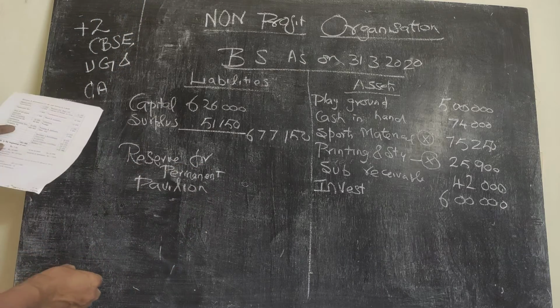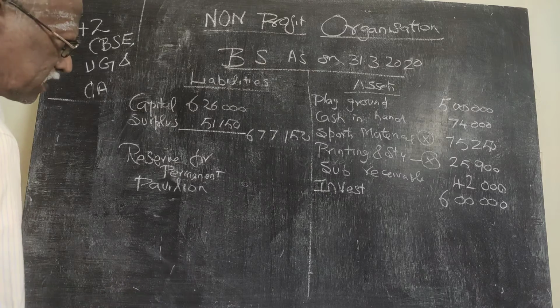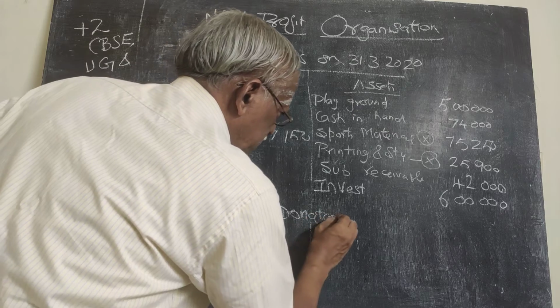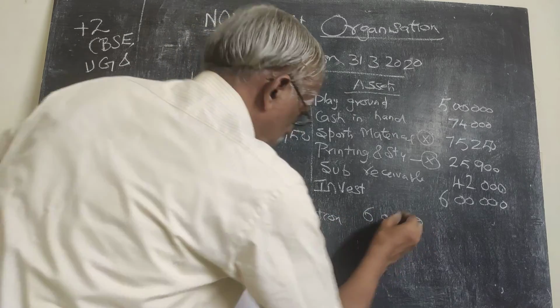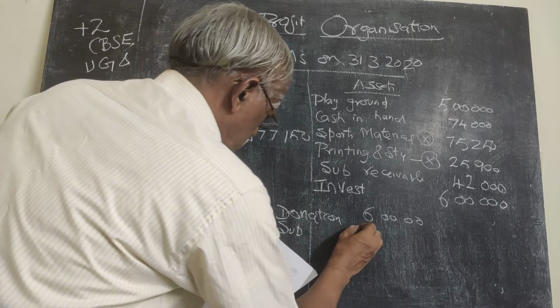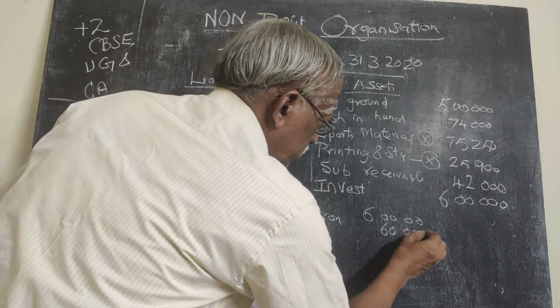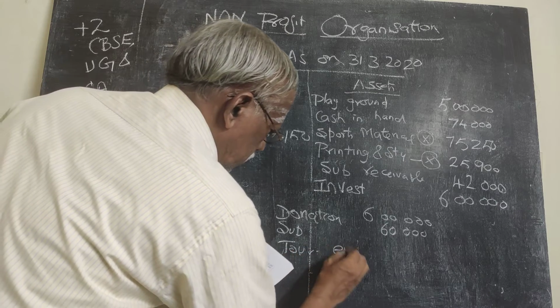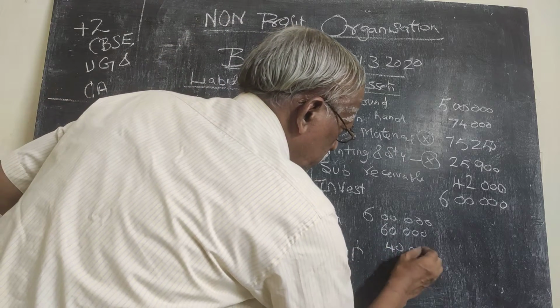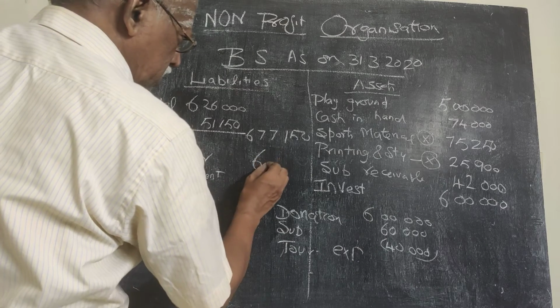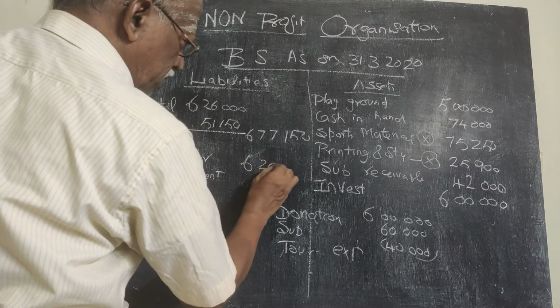Donation received. The donation for tournament we have received is 6 lakhs. You show the working. Donation received is 6 lakhs. And subscription for tournament we have received 60,000. And tournament expenses 40,000. Therefore remaining 6 lakhs 20,000 is there, and that amount we have to keep as a reserve for the permanent pavilion.